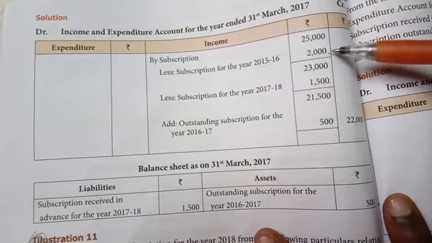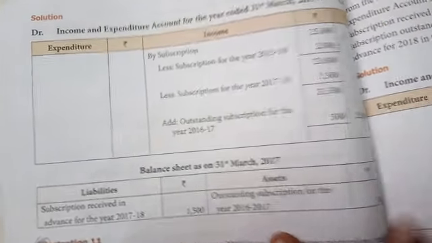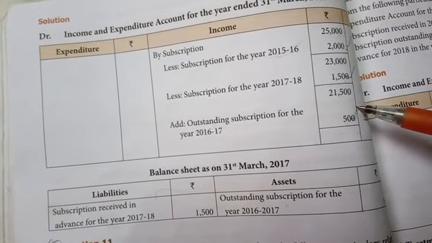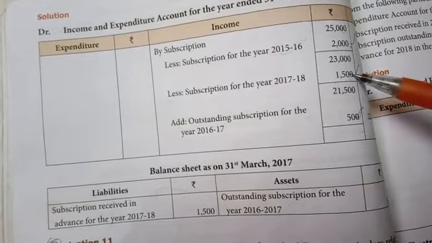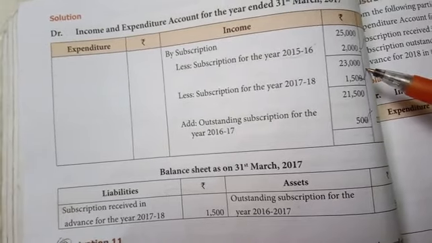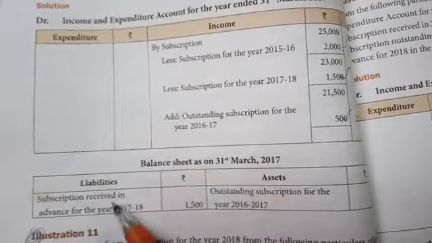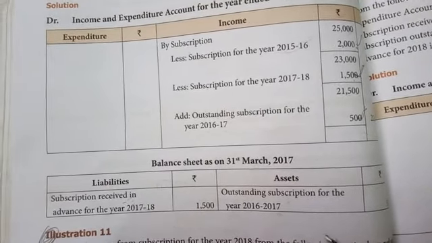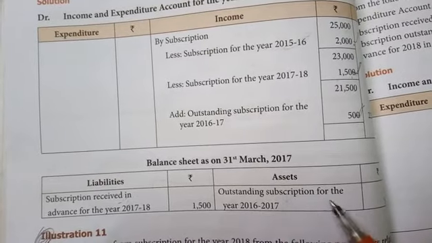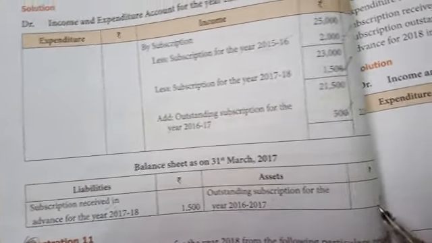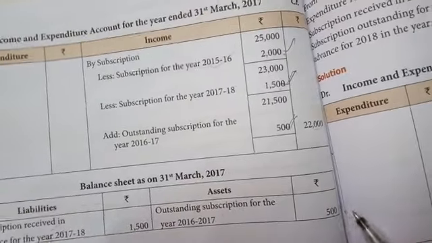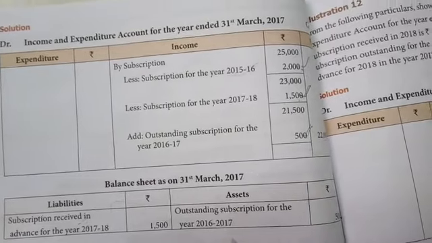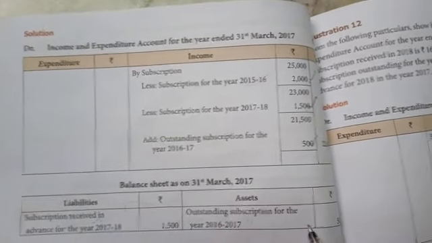See, out of this, 1,500 and 500 alone appear in the balance sheet. 1,500 received in advance should appear on the liability side of the balance sheet because this amount belongs to next year. Then 500 subscription outstanding for the current accounting period is accrued but not yet received, and belongs to the current accounting period. So it should be treated as an asset. A portion of income still not received is treated as an asset.